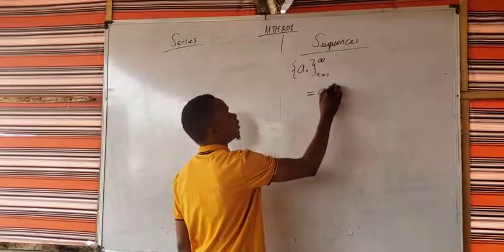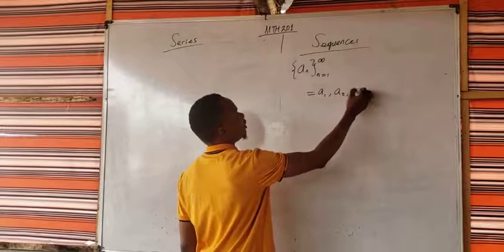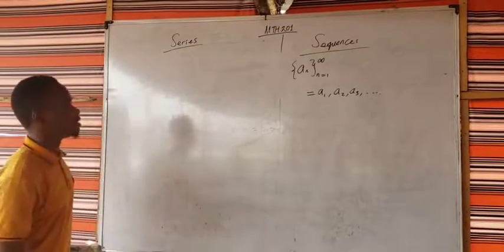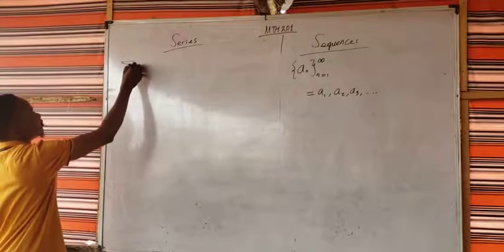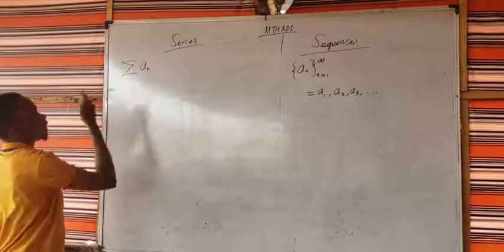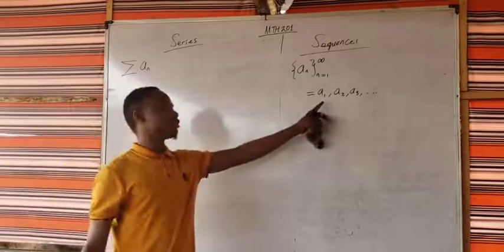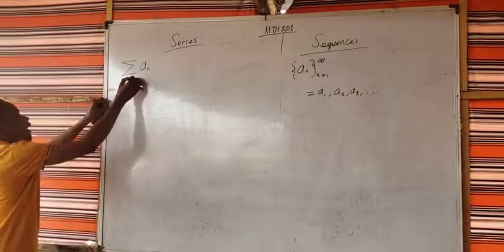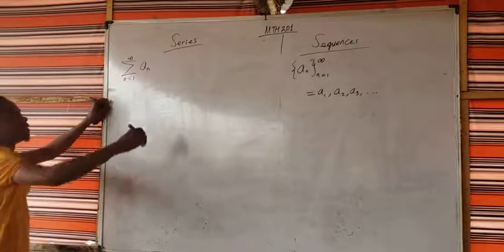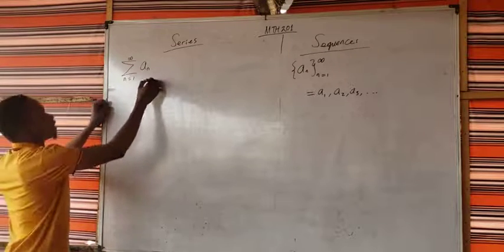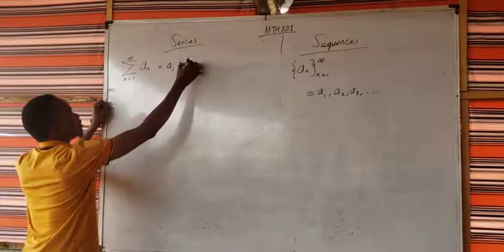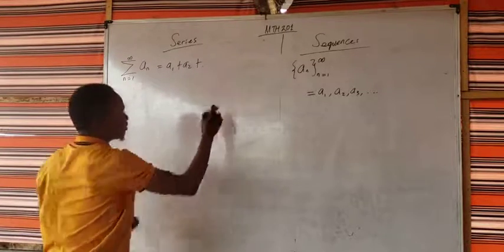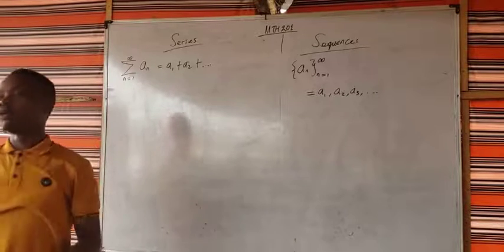So you can have a1. This sequence simply means you list a1, a2, a3, and so on and so forth. Whereas in the case of a series, you will have a summation, because indeed it is a summation of the terms you have here. So the sum of the terms of a sequence is what makes a series. In this case, this is simply going to be from n equal to 1, or whatever n, to infinity. So a series is a summation. This means that you have a1 plus a2 plus, and so on and so forth, continuing like that till infinity. You are taking the sum of all the terms.